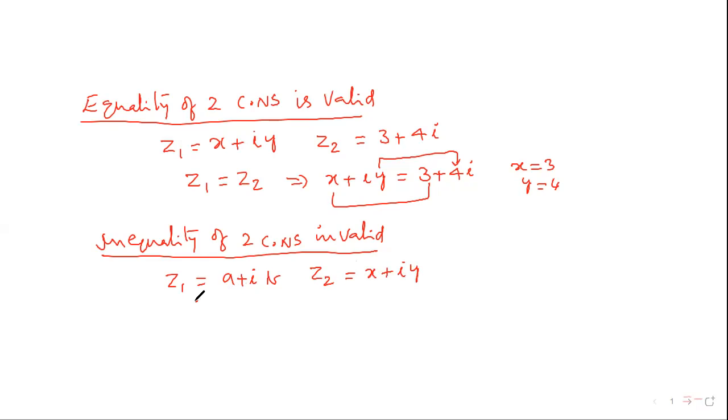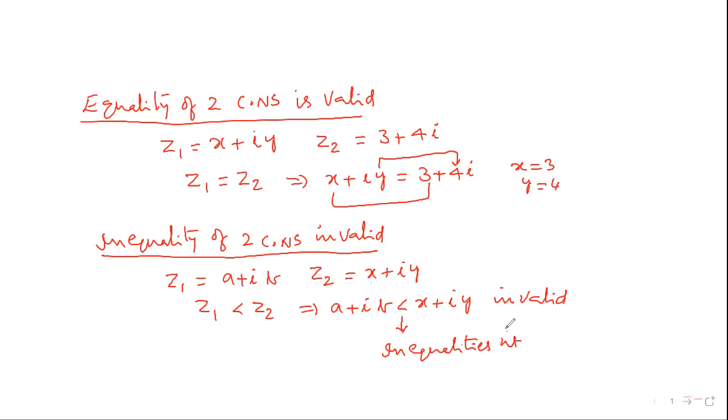Then z1 < z2, that is, a + ib < x + iy, is invalid. So in complex numbers, inequality is not applicable. That point should be understood.